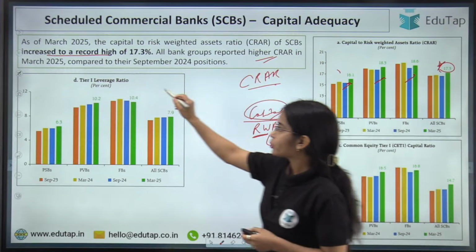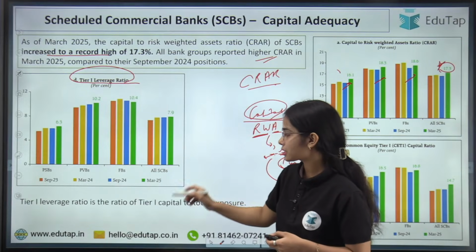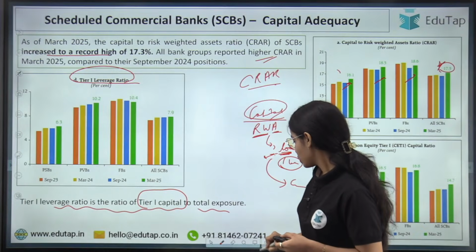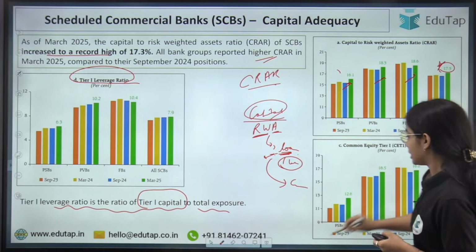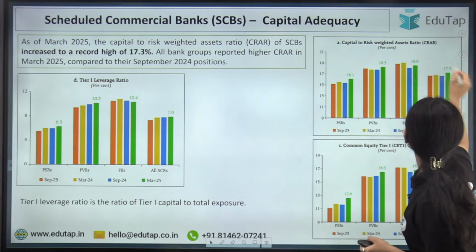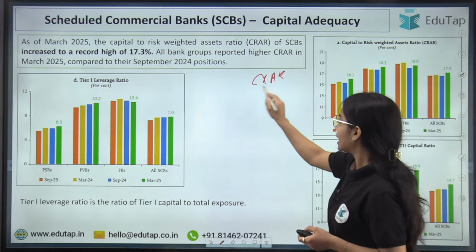Now coming to the tier 1 leverage ratio. This is the tier 1 capital to the total exposure. First of all, try to understand that the capital to risk weighted asset ratio has to be maintained.